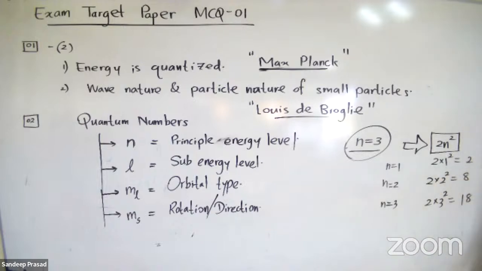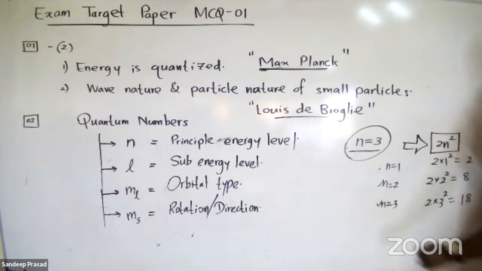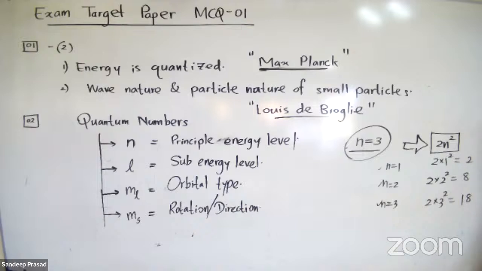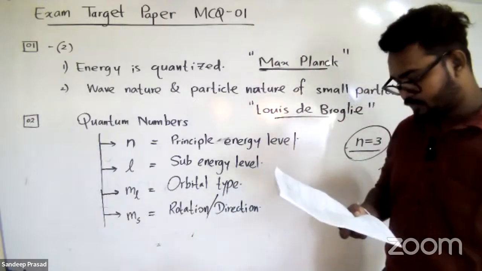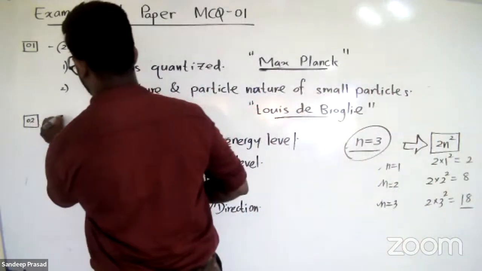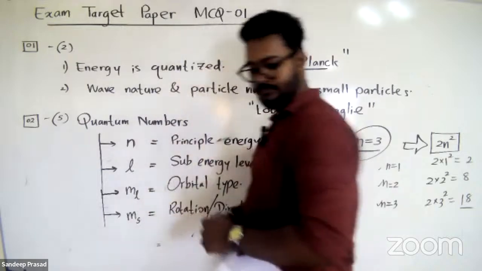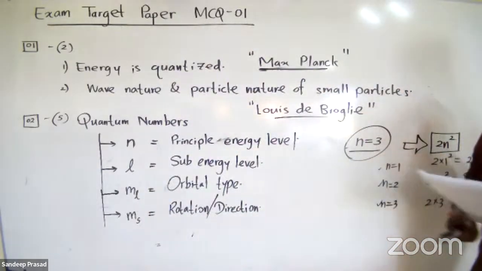So in the first principal energy level, there are 2 electrons. In the second principal energy level, there are maximum 8 electrons. In the third principal energy level, there are maximum 18 electrons. So in this question, they are asking the maximum number of electron pairs of an atom that are associated with principal quantum number n equal 3. They are asking about electron pairs. So there are 18 electrons. Then how many pairs are there? 9 pairs are there. So therefore, the answer should be 5. Question number 2, answer is the fifth one. Right? So these questions are very easy.